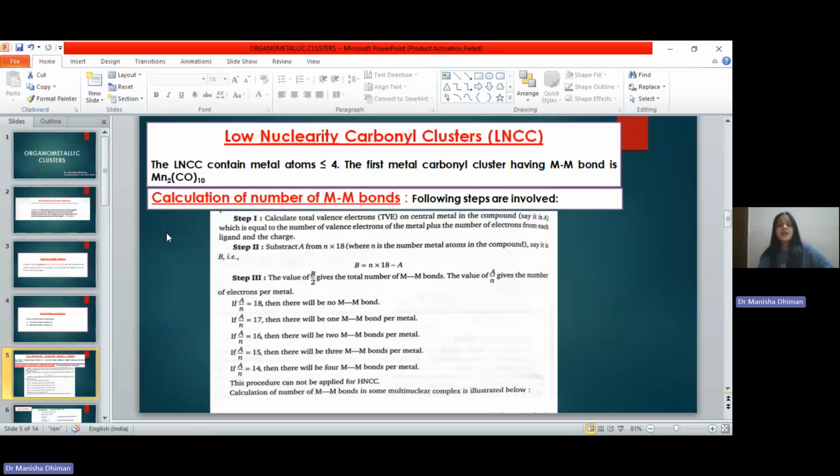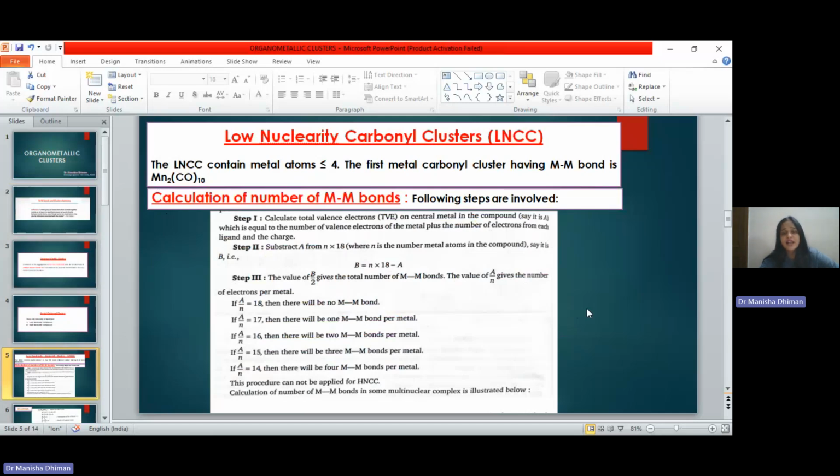In this way, we calculate the total number of valence electrons in the central metal atom and we denote it by A. Now step 2 is the calculation of B. B is basically N into (18 minus A). Why have we taken this N into 18 into consideration? Because this is in accordance with the effective atomic number rule. If it follows the effective atomic number rule, the compound is said to be stable, so it does not need to form more metal-metal bonds.